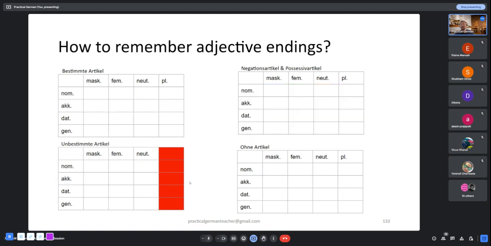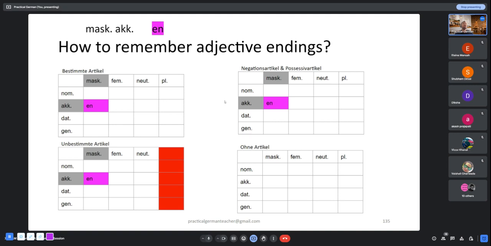Let's start with bestimmte article, negations article, possessive article, and unbestimmte article. But we're only looking at the masculine accusative case. Now how to remember what the adjective ending for this scenario is? Just ask yourself, what is the definite article in masculine accusative case? It is den, right? Definite article in masculine accusative case is den. So the adjective ending is also n. I'm just giving you a trick to remember. That's how you know that.